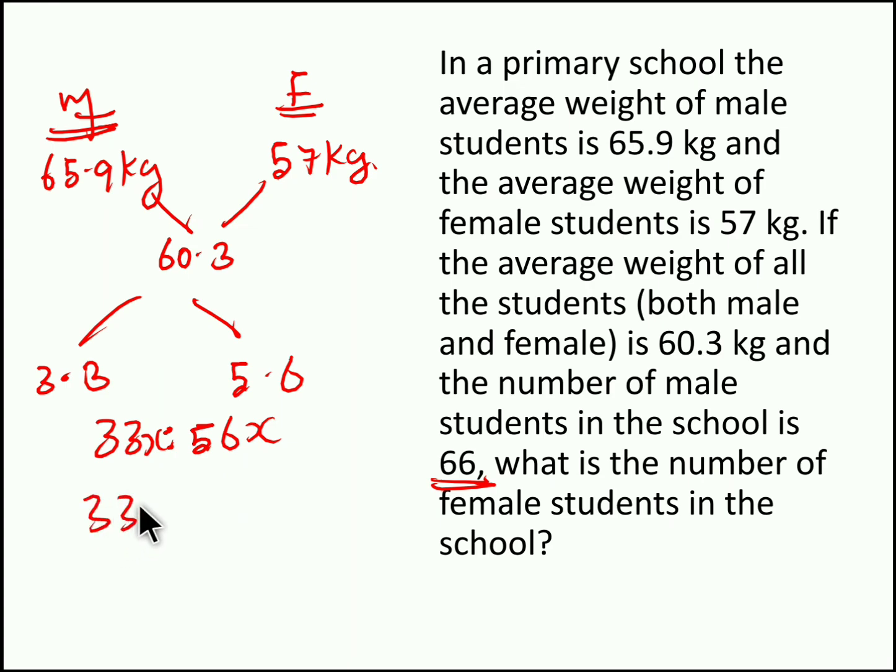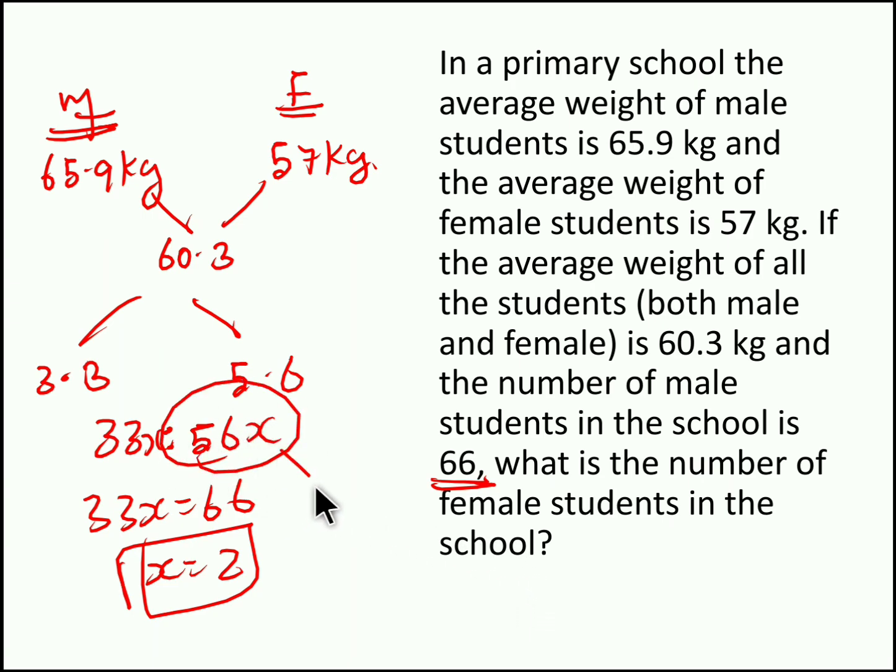So if 33x is 66, 1x will be 2. Here we have to find the total number of female students, so female students is 56 parts. So 56 into 2, we get 112 female students. So the answer for this question is 112 students. Or you can take the total number of male students as M and female students as F. In this way also you can solve, but it will consume a little more time. If you use the alligation rule, you can come up with the answer in less than 30 seconds.